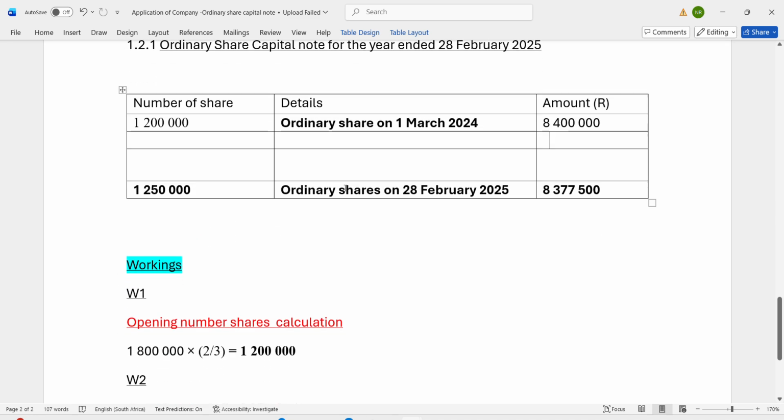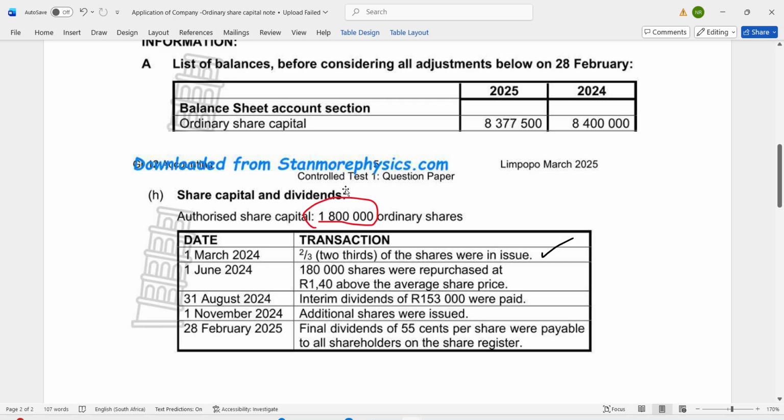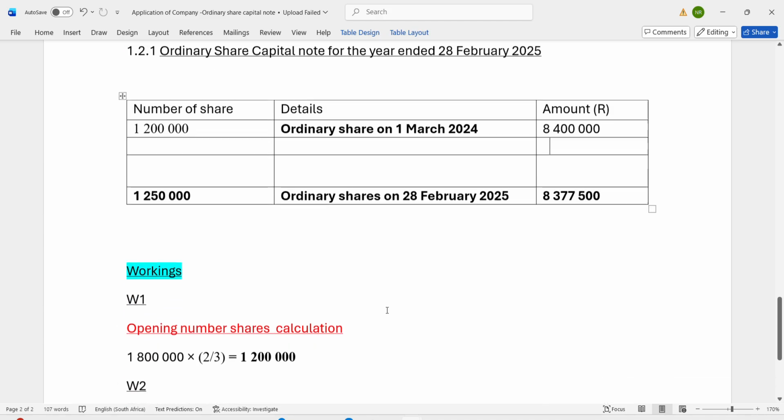Guys, please listen to me very carefully. This is the part which tends to confuse people when it comes to this note. When we record the amount of the repurchase of shares, we don't use the price given; we have to calculate and use the average share price. So how do we calculate the average share price?